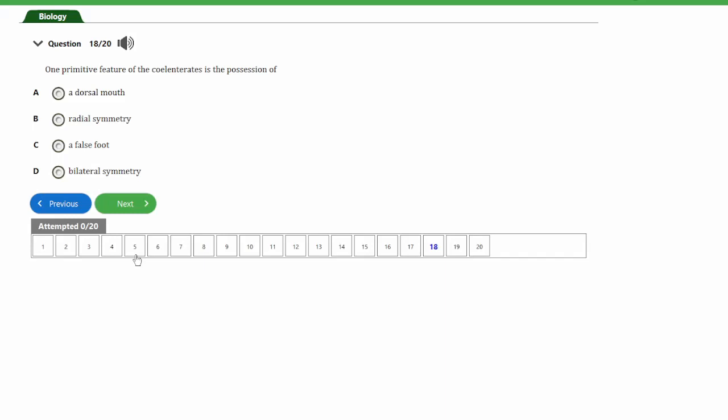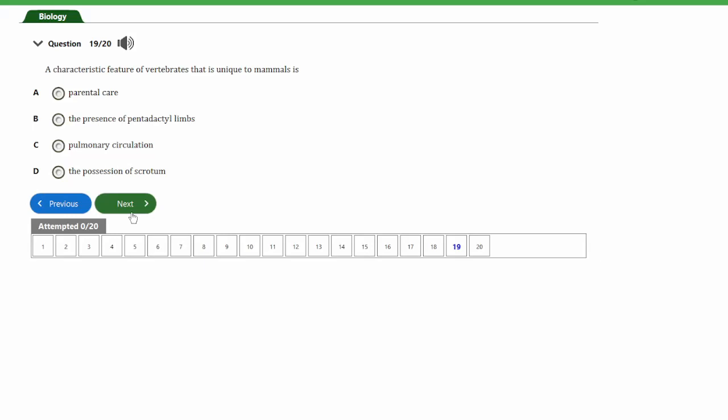The question says, the primitive feature of the coelenterates is the possession of A, a dorsal mouth, B, radial symmetry, C, a false foot, D, bilateral symmetry. So guys, the answer to this question is option B. Like we've said in the previous question, the coelenterates actually are radially symmetrical. So let's look at the next question, guys, and that's question number 19.